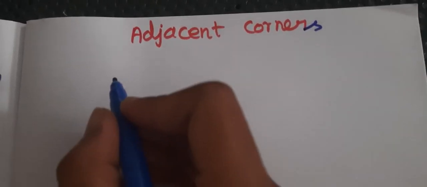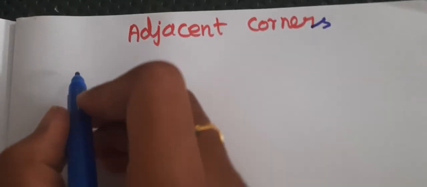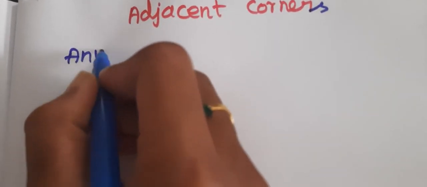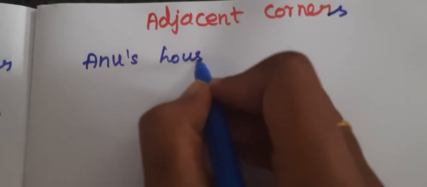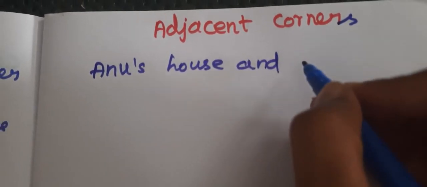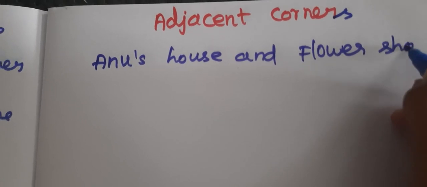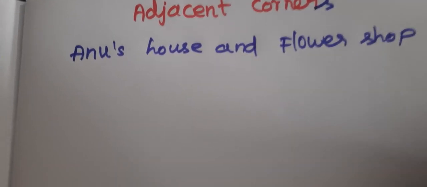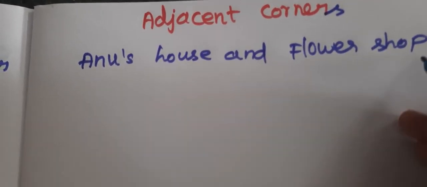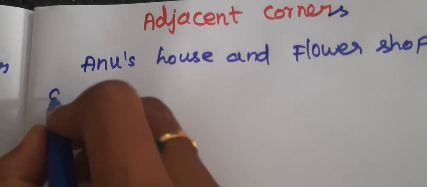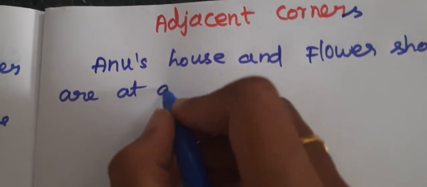So what is the first adjacent corner? Yes, very good. Anu's house and flower shop. Anu's house and flower shop are the adjacent corners.